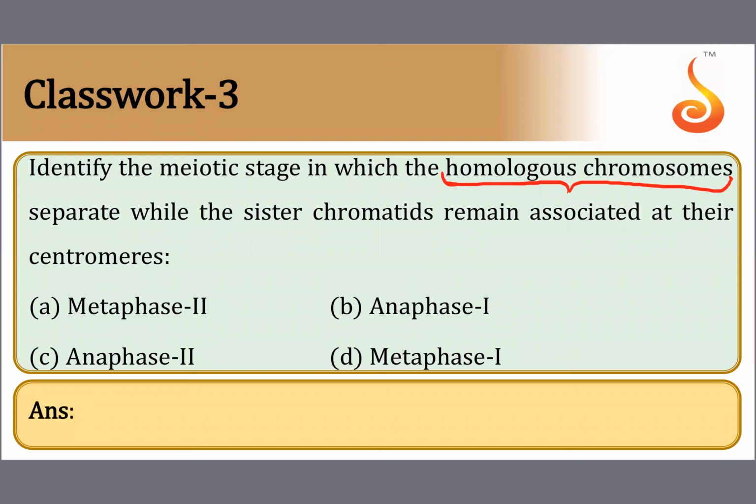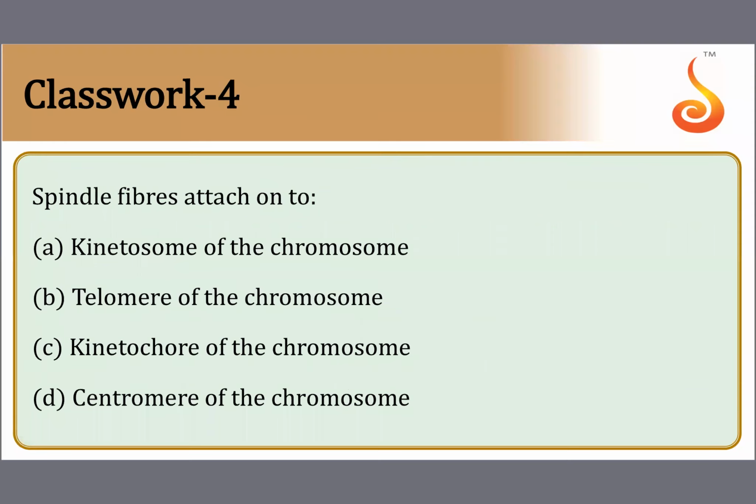Yes, very good. Anaphase 1. In anaphase 1, I told you, the pairs will get separated from each other. Spindle fibers attach to, this also I told you, do they directly attach to the centromere of the chromosome? No. They attach to the kinetochore of the chromosomes. Okay?